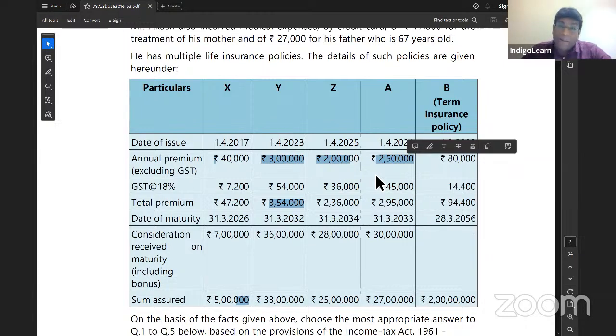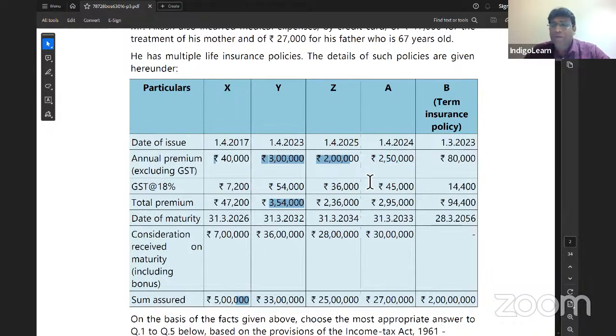but I can take exemption only to the extent of annual premium of 5 lakh. So I have to combine and take either Y and Z because 3 plus 2 is 5, or I can take Z and A because 2 plus 2.5 is 4.5, but I can't take exemption for Y and A together because Y and A put together, it is coming to 5,50,000. So Y and A put together, I cannot take exemption. But I can take for Y and Z, I can take for Z and A. But Z and A combined together, it will be 4,50,000. Y and Z combined together, it is 5 lakh. So what is most beneficial? You yourself can tell. It is nothing but Y and Z because combined together, it is coming to 5 lakhs.